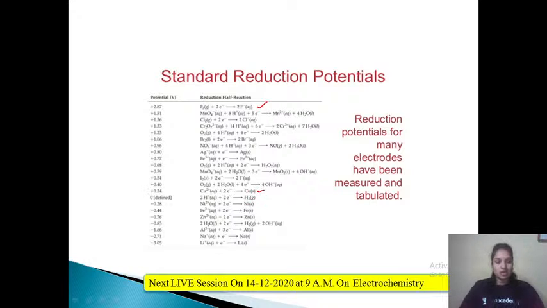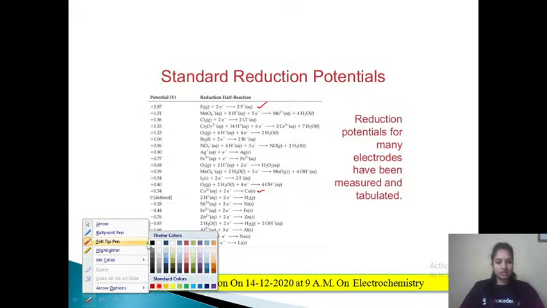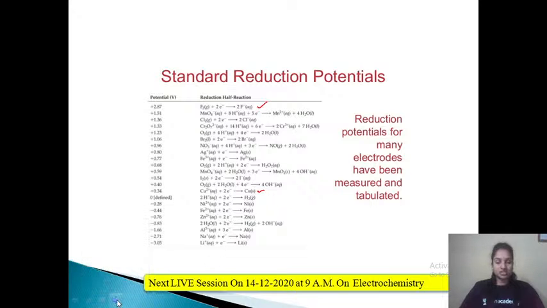Copper has a value of plus 0.34 volt, whereas fluorine has plus 2.87 volt. So this is more positive, and therefore fluorine will act as a better oxidizing agent than copper, right? Okay, so this is about the standard reduction potentials.